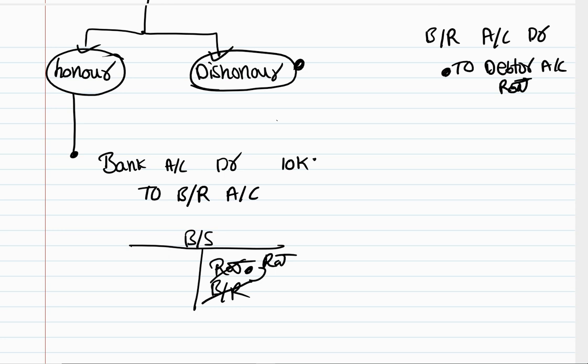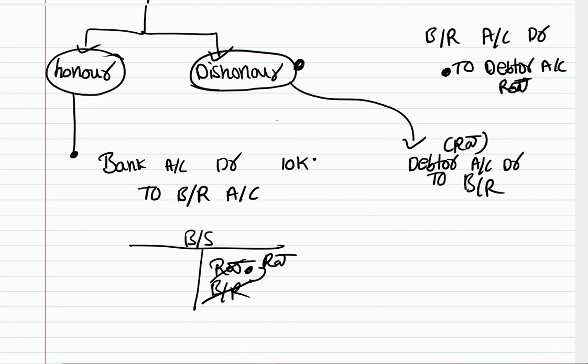Normally debtor is an asset, and an asset shows a debit balance. I have credited it, that means I am cancelling the debtor. Now when the bill is dishonored, Raj will become my debtor again. Debtor account debit, Raj account debit, to bills receivable account, because bills receivable is no longer my asset. Bills receivable account. In other words, it is the opposite of whatever you have written previously.